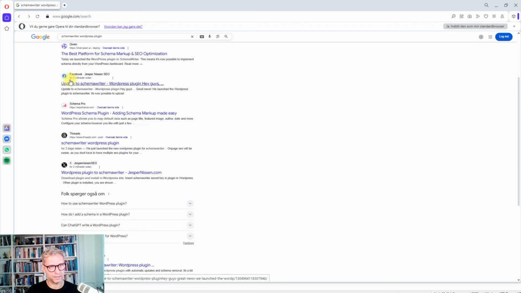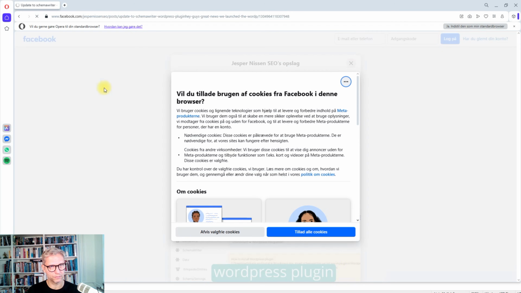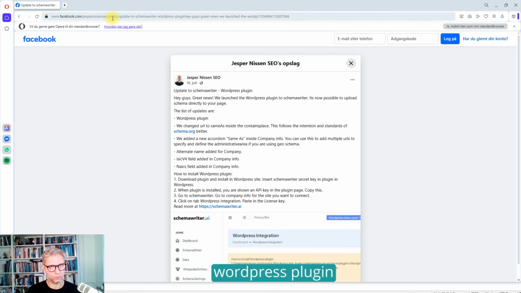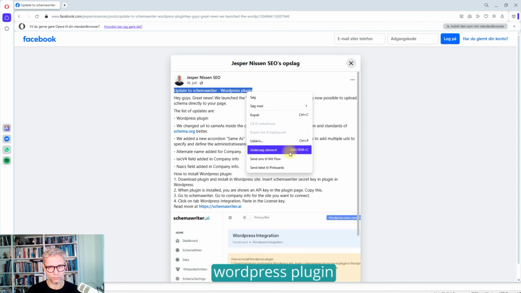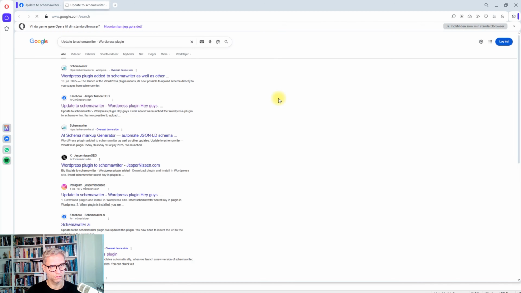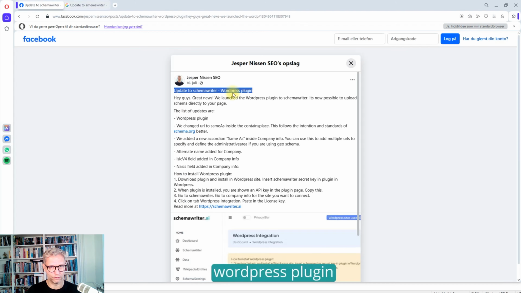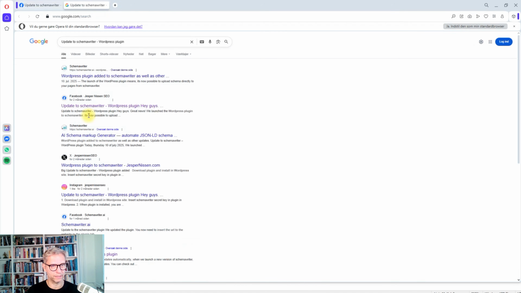It's the same thing in Facebook. I can click on this one here, update to Schema Writer. You can see that Facebook also creates this search engine friendly URL up here. It's the first 11 to 12 words that it's using for this. So if I'm searching for update to Schema Writer, I can just search for that. Yeah, it's ranking number 2 because this is verbatim what's written in the first words. If I'm searching for this, then it will rank extremely high.